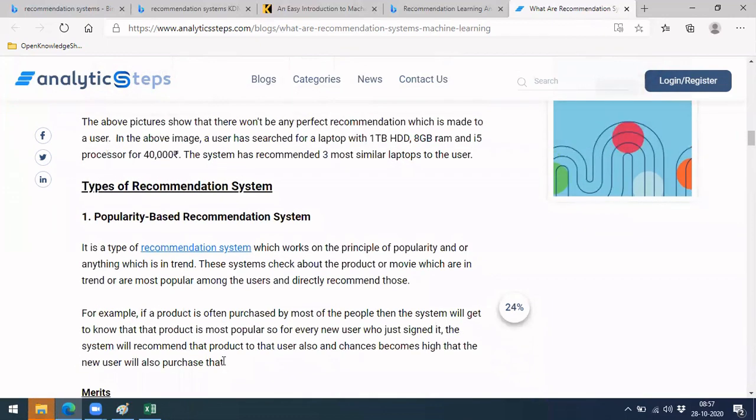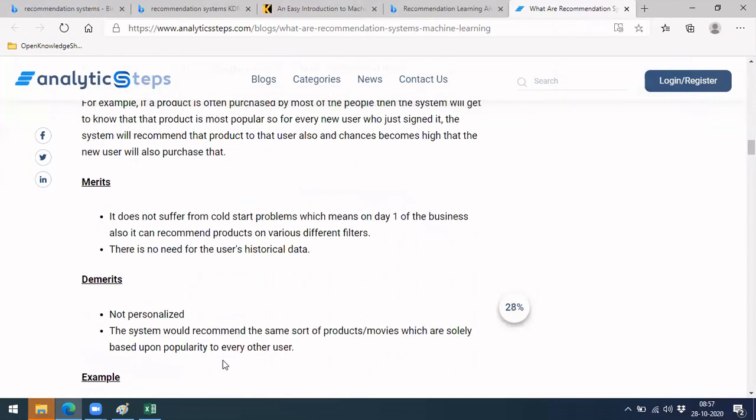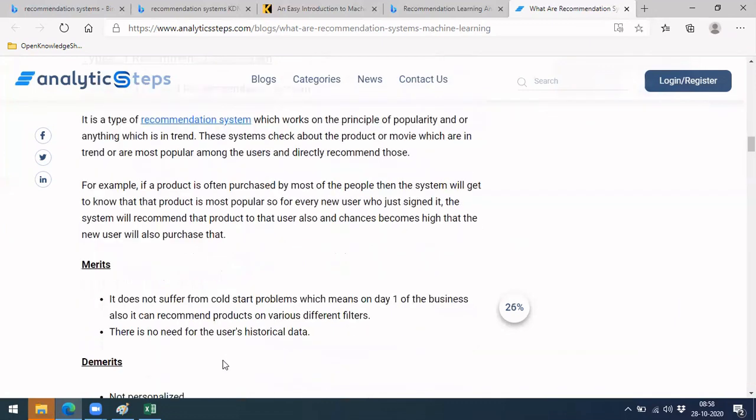One is popularity based. This is mainly used when a new user comes and you don't know what he likes, so you can go through the trend, like what product many people are buying. You can push that product to the first place and show it to the user. Maybe because more people are purchasing that product, this user is also going to purchase it. Maybe he also likes that product. So they take the trend or popularity into consideration and then recommend that product.